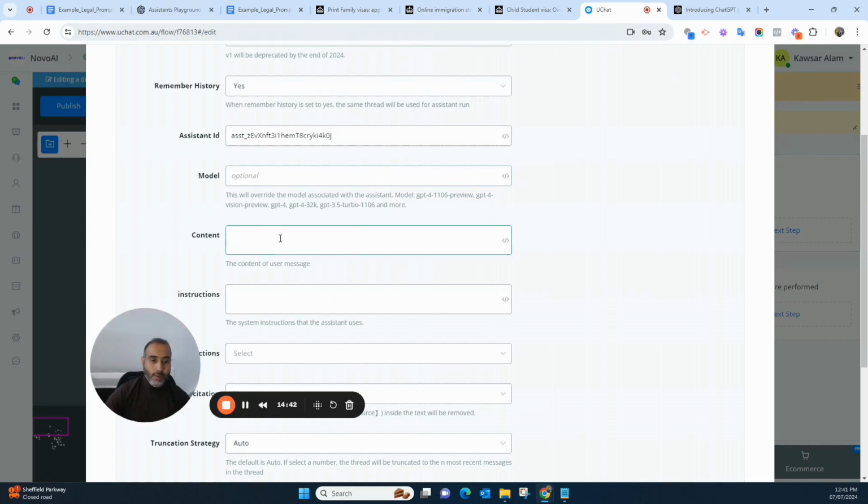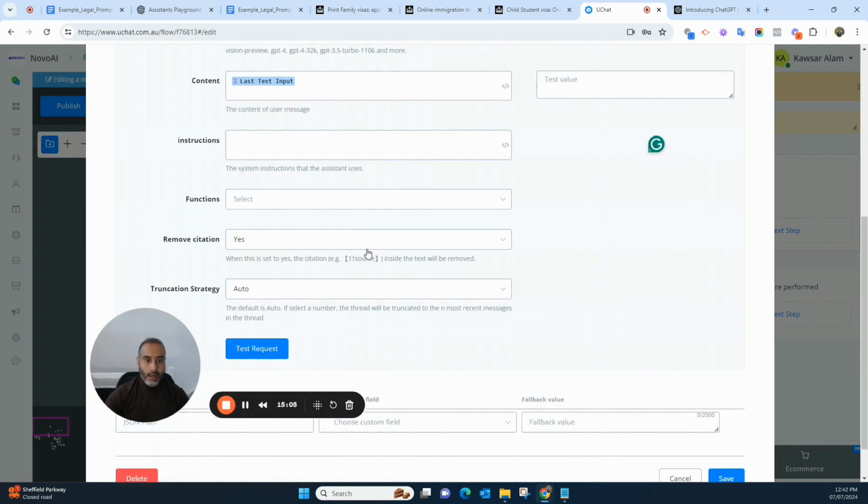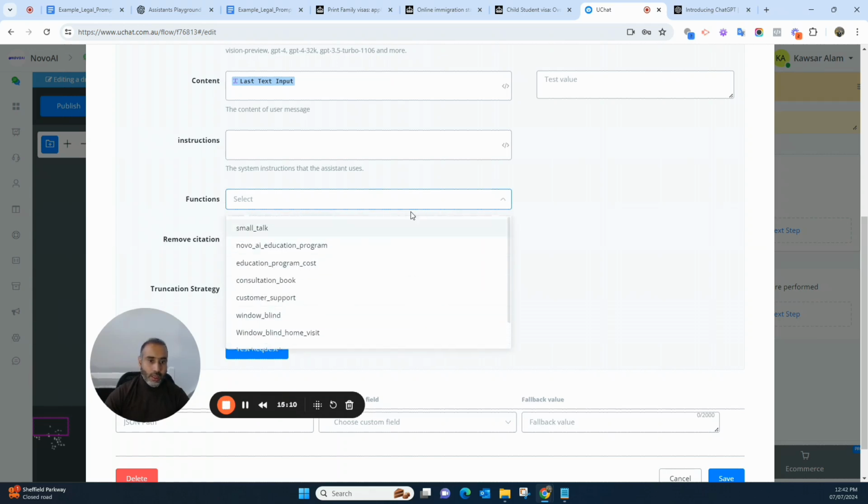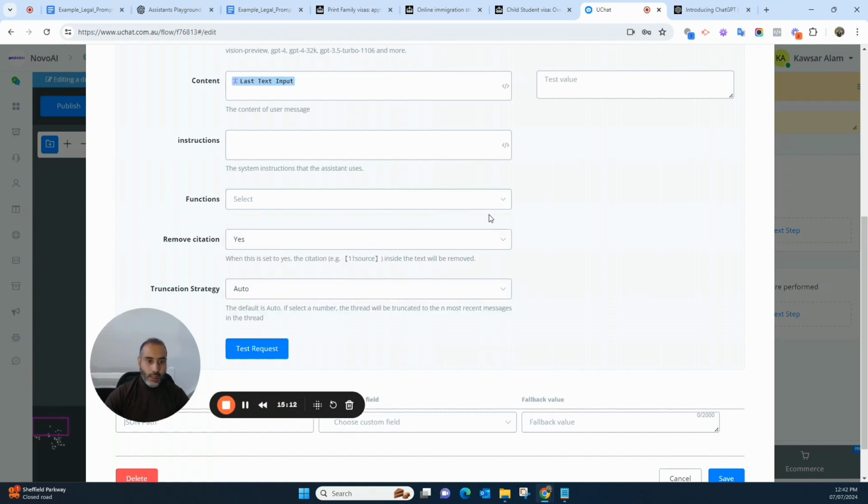Then the content, this is very important, the content of the user message. So how does this UChat platform know what the user's question is? Any question that the user asks is saved in the system by default under last text input. So you just need to give here last text input. So we can test a value from here and let's see what we have. There's a function we need to connect. In that case, no, because there's another chatbot that I created. The log function is there. You don't have to do anything here, and that's it.